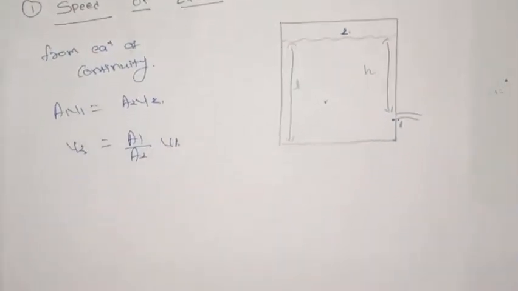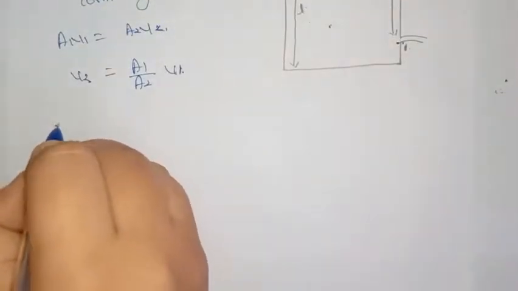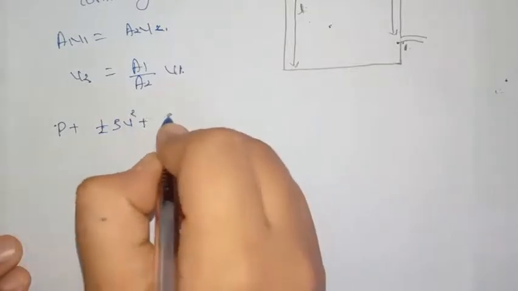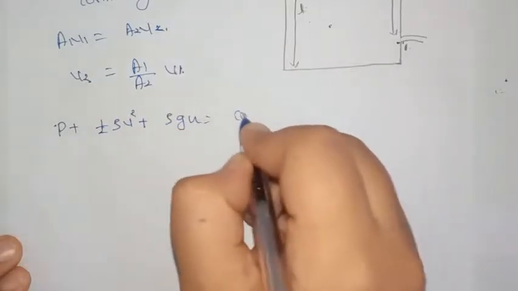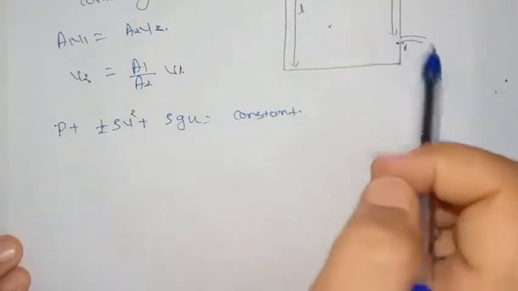Now applying the Bernoulli's equation, that is P plus half rho V square plus rho GH is equal to constant. This is the Bernoulli's equation we are applying for these 2 points.